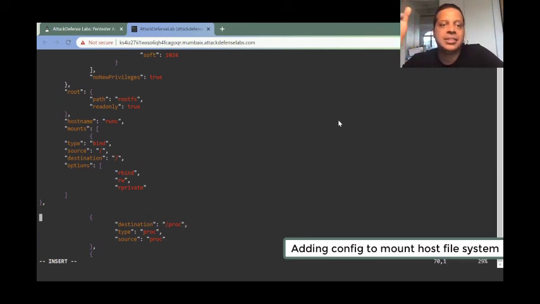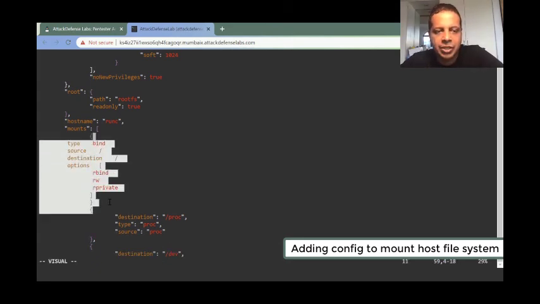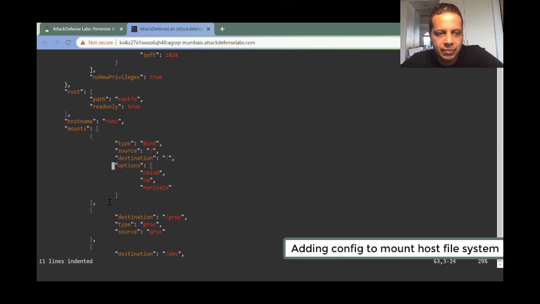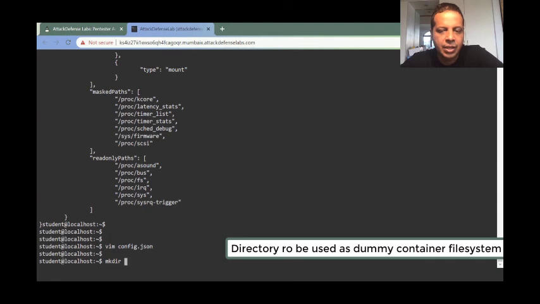And as you can imagine, it's game over after that. So we are editing the specification file to include that binding. We can see that the source and the destination are both now the root file system. So the source here is the root file system of the host.